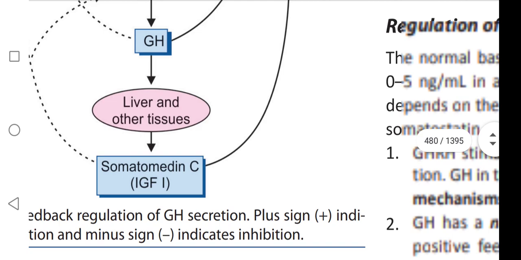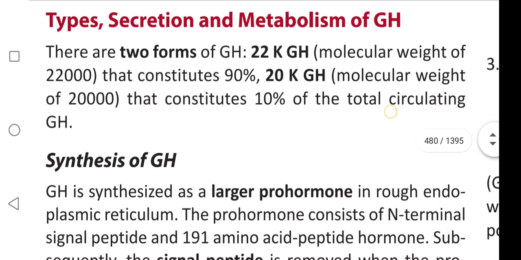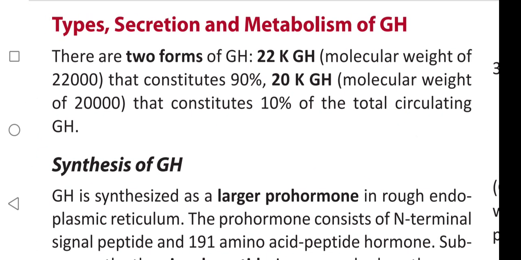And the next question is, what are the two forms of growth hormone and which one is abundant in total circulating growth hormone? There are two forms of growth hormone. They are 22K and 20K. The most abundant is 22K. Okay, that is 90%.